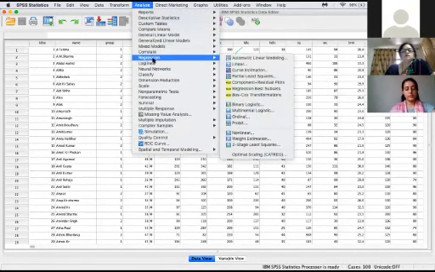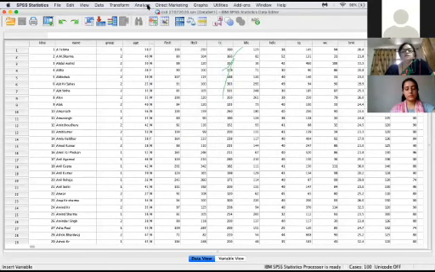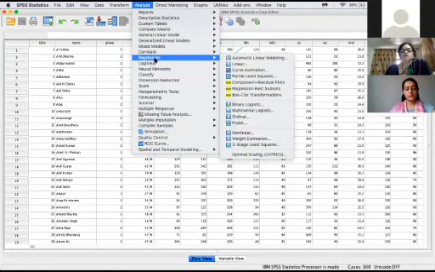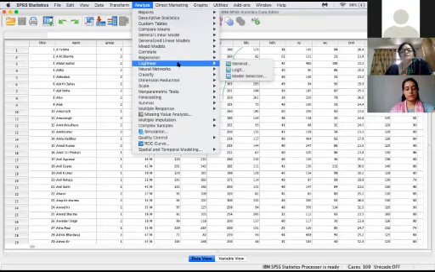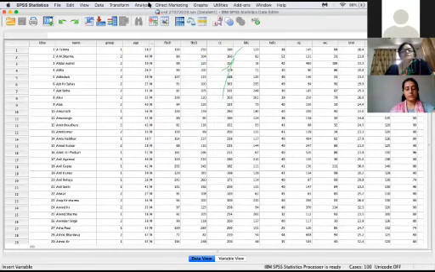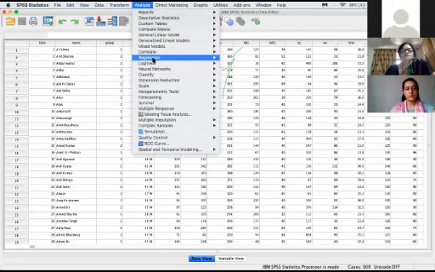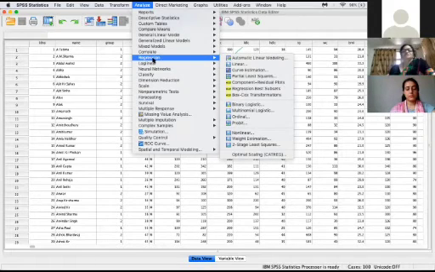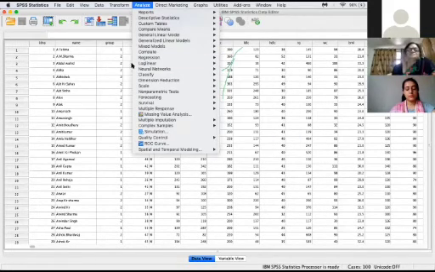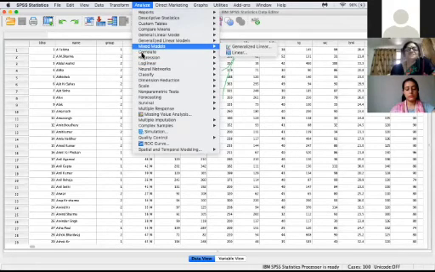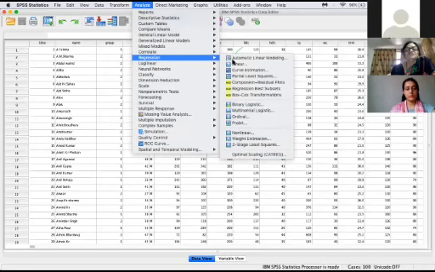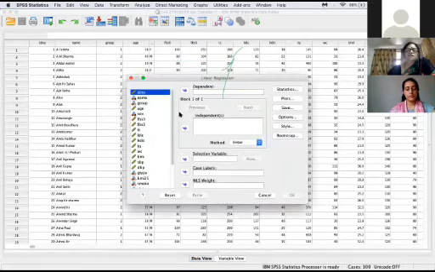Analysis, regression. इधर आ जा रहा है, इसमें लेके आइए, लीनियर में लेके आ, मिल ही जाता है। रिग्रेशन में आओ एंड लीनियर में जाइए, हाँ लीनियर, ठीक है। Then first you give the dependent variable. Here the dependent variable must be a continuous variable.